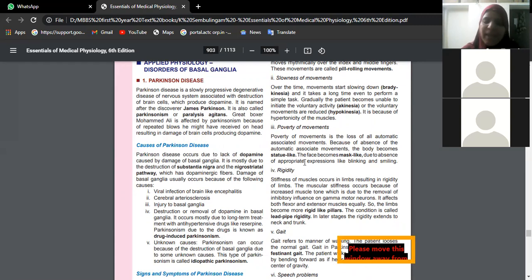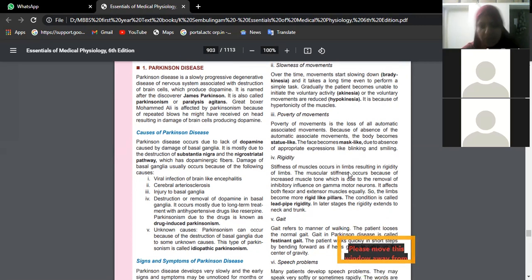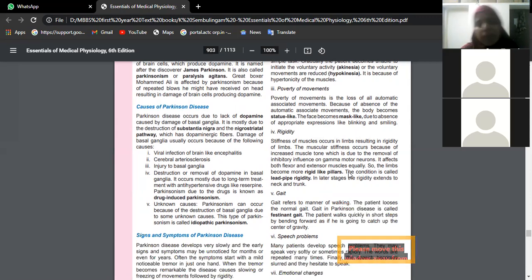The person becomes statue like, you call it as mask like face, because of absence of appropriate expressions. Okay, that is, muscle becomes very much rigid. This condition is called as lead pipe rigidity, as though it's very difficult to initiate a muscle contraction.